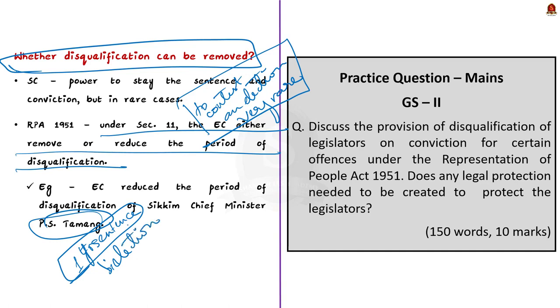In this news article discussion, we saw the depths and lengths of disqualification of legislators who are convicted on criminal charges. See, there might be a preliminary question regarding this topic, and if it is not asked in the prelims, then very fine. Make note of all these points and use it in your mains answer. In GS paper 2, there is an exclusive keyword in which questions are asked about the RPA Act. Okay? So these are the learnt points. Now let us move on to the next news article discussion.